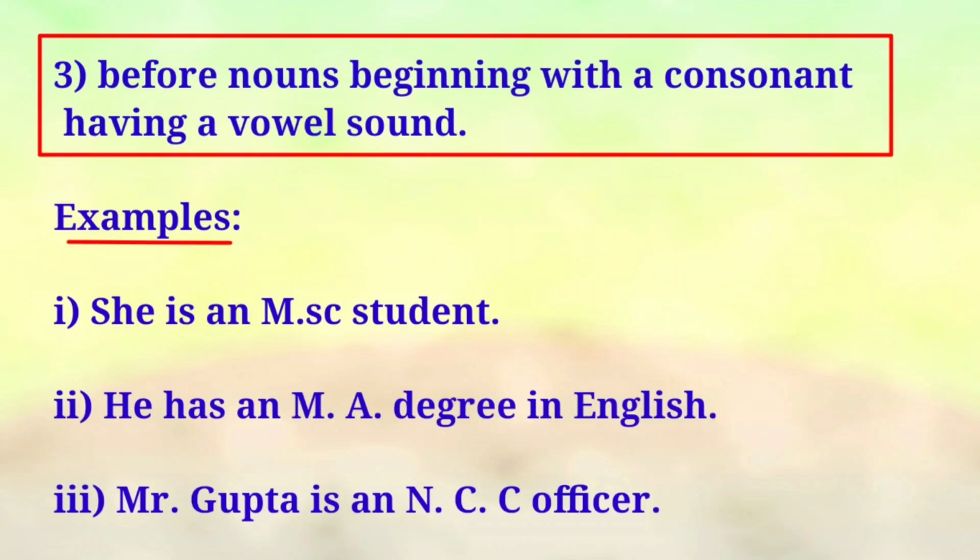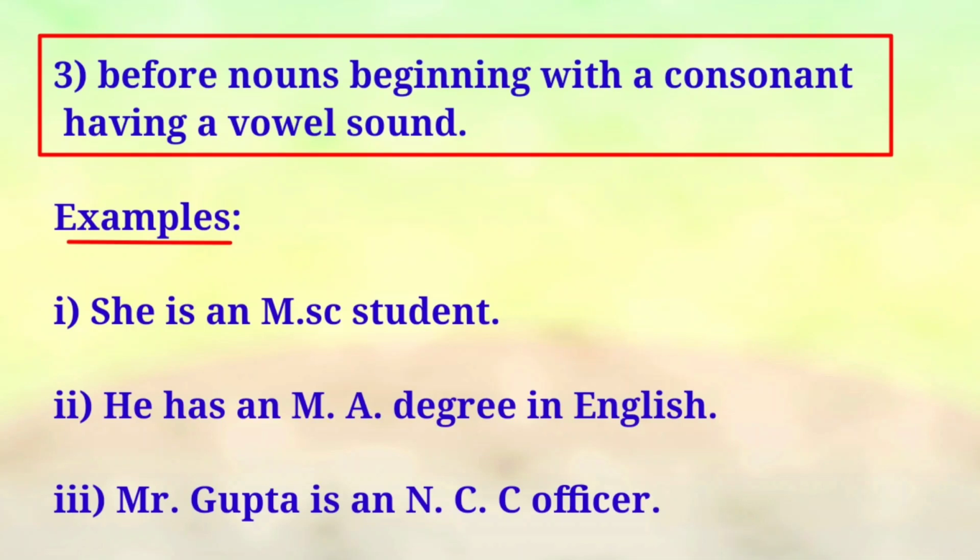Look at the third point, before nouns beginning with a consonant having a vowel sound. கான்சோனட்டில் ஸ்டார்ட் ஆகிற லெட்டருக்கு வந்து vowel sound இருந்தால் நீங்கள் என்ன யூஸ் பண்ணணும்? Yes, you have to use an here. So look at this first example, she is dash MSc student. So if you pronounce the letter M, it begins with the sound EM. So E is a vowel. So what you have to use here? Yes, you have to use an.